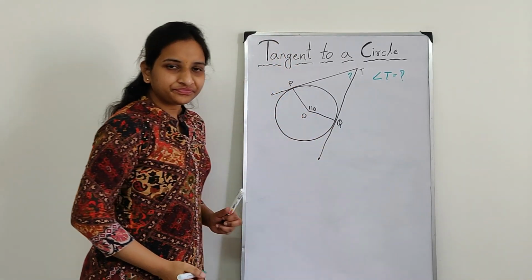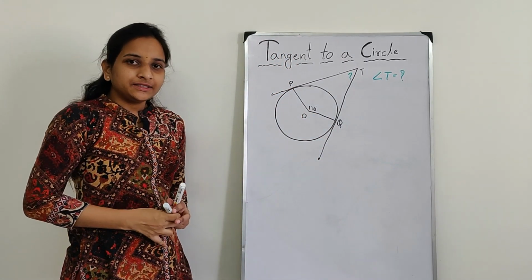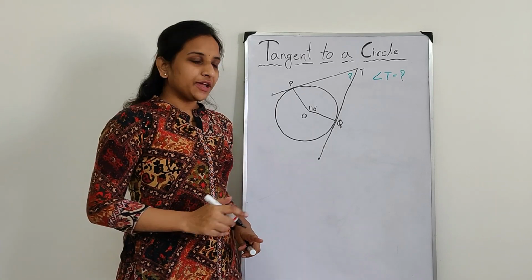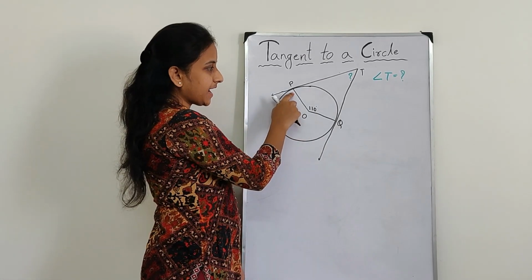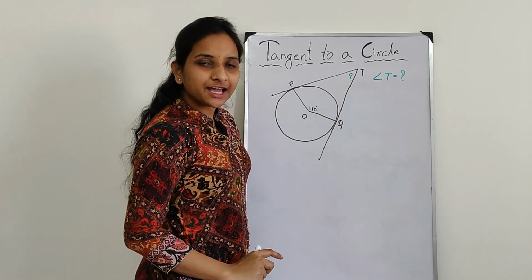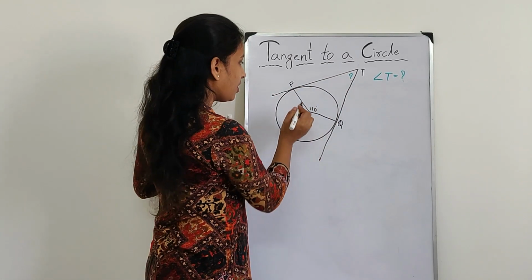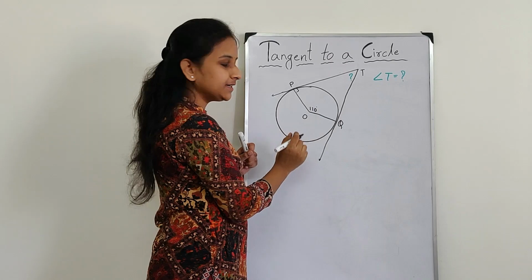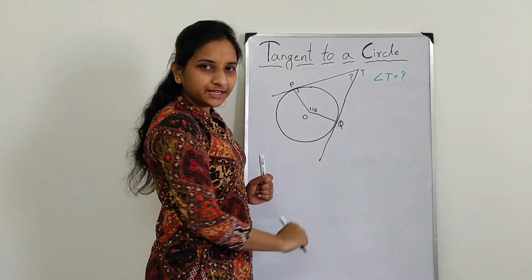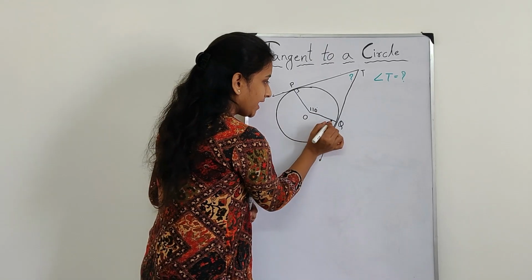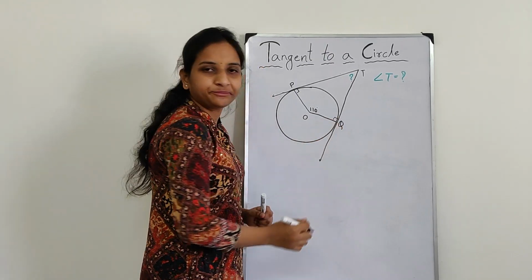Okay, we have to find this angle. How much? Now let's see how we can solve this. First theorem says radius and tangent are always perpendicular. So angle P is 90 degrees. Similarly, this radius and tangent are perpendicular, so angle Q is 90 degrees.